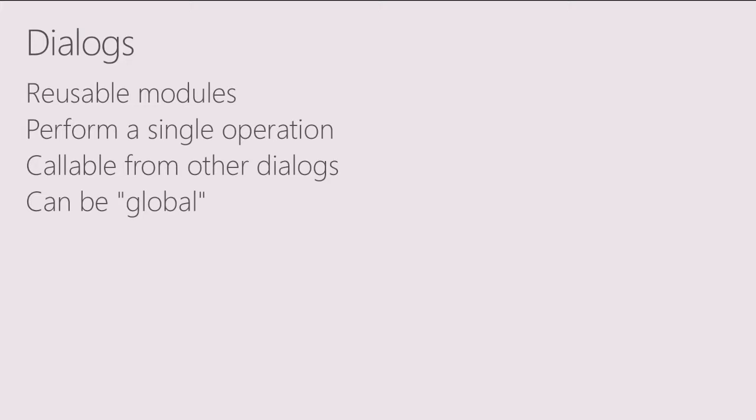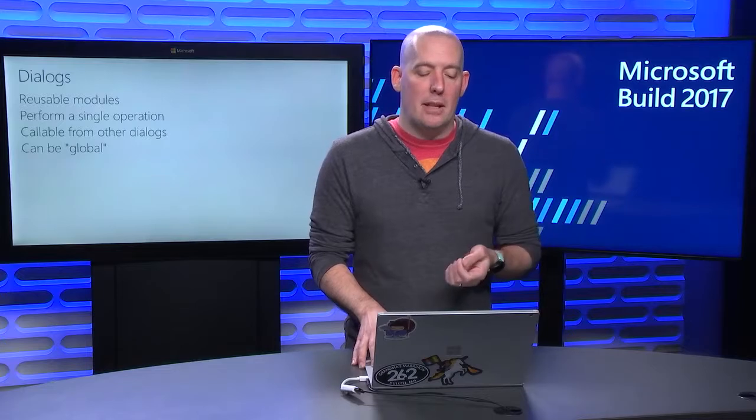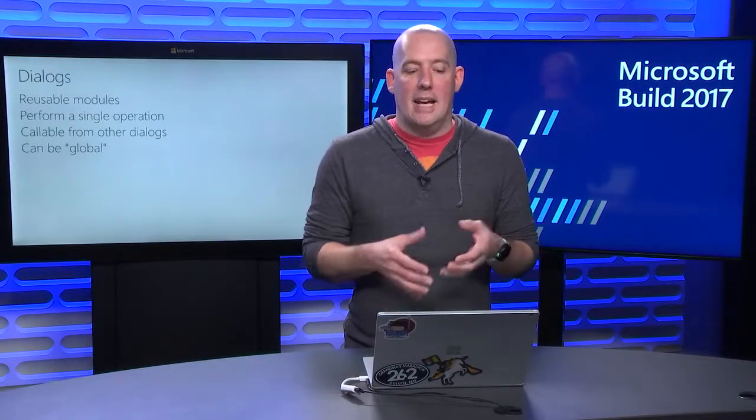And this is done through what are known as dialogues. Dialogues are reusable modules. You can think of them as a module, you can think of them as a function. In a perfectly designed system, your dialogues would be there to perform a single operation and would be called from other dialogues. And one other really cool thing that we'll see a little bit later is that our dialogues can be global.